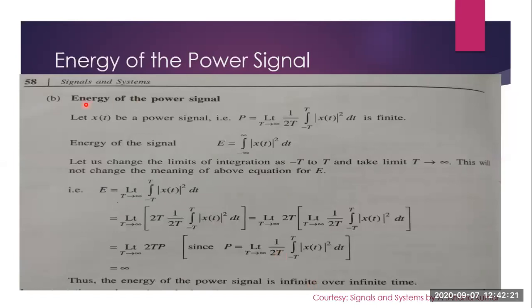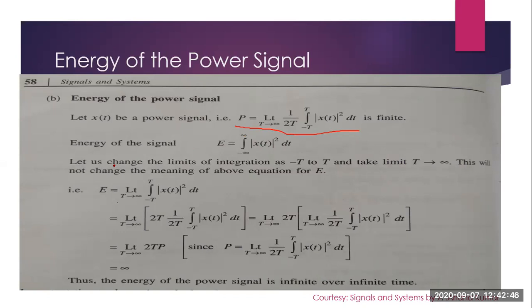Now we will see the energy of a power signal. Power signal means power is finite. Now what is the equation for power? The equation for power is P equal to limit t tends to infinity 1 by 2t integral minus t to t x of t whole square dt. That has to be finite. And energy is E equal to integral minus infinity to plus infinity x of t whole square dt.